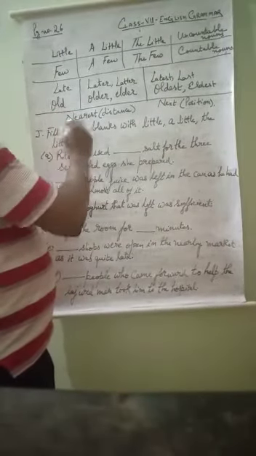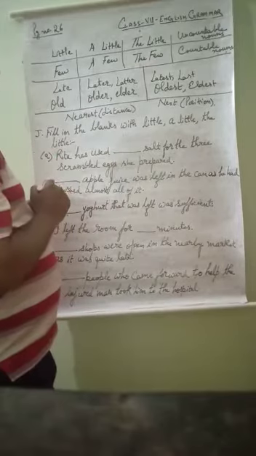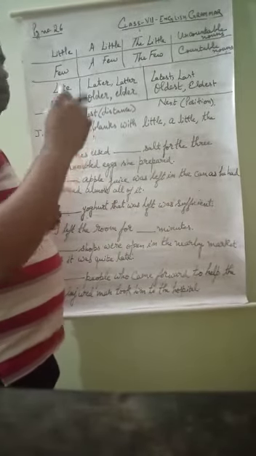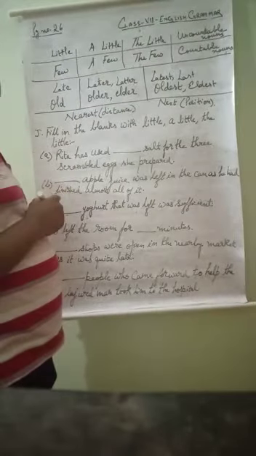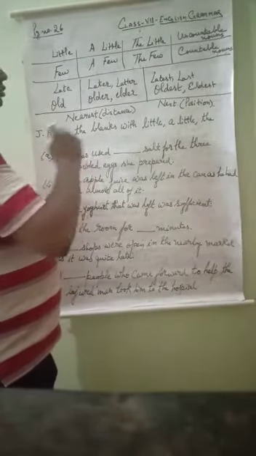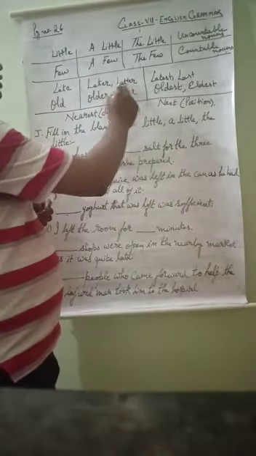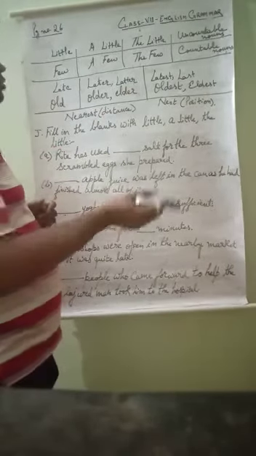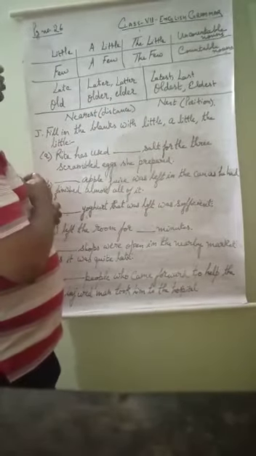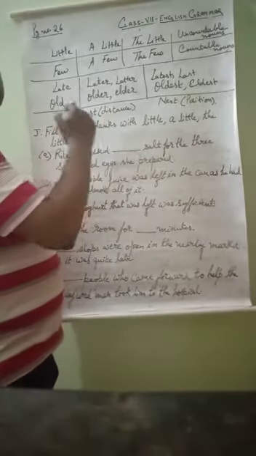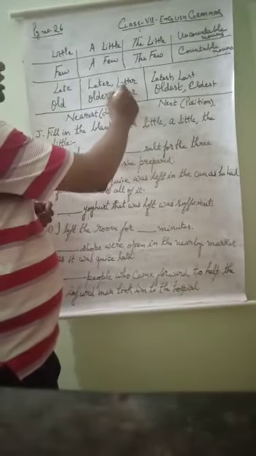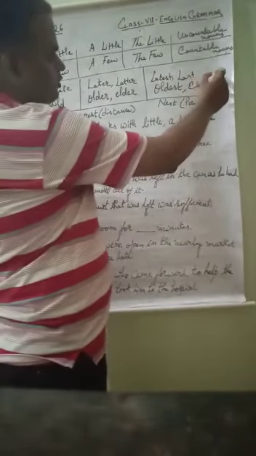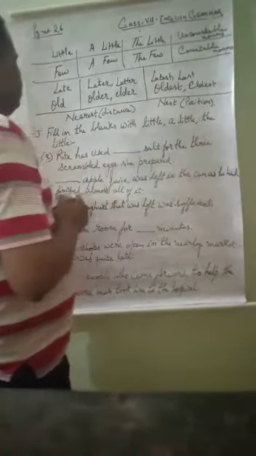In the same way, old: the comparative degree is older. This building is older than that one, or he is older than her. So older, but elder is used with close family relations. I am elder to my sister. I will not say I am older to my sister. With closer family relations, we use elder. In the same way, oldest, and with closer family relations, we will be using eldest.